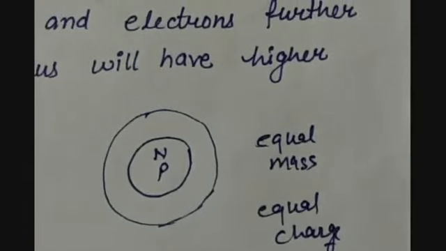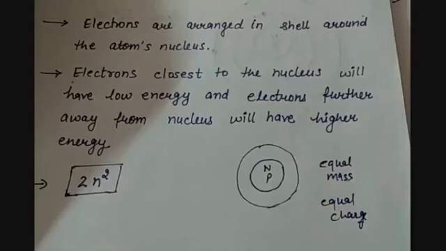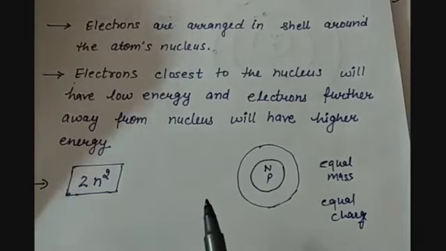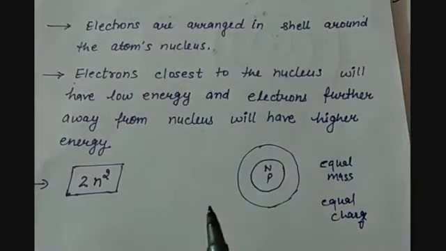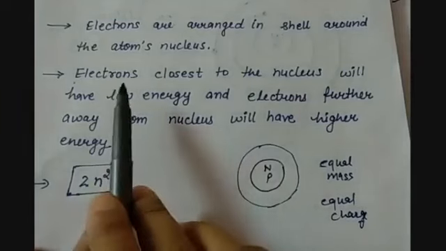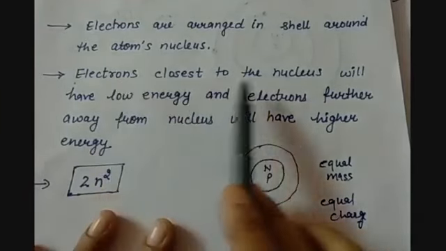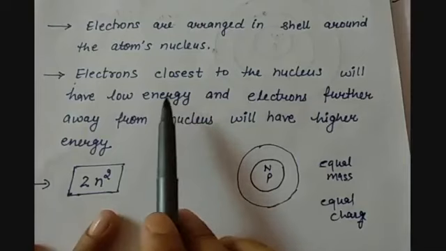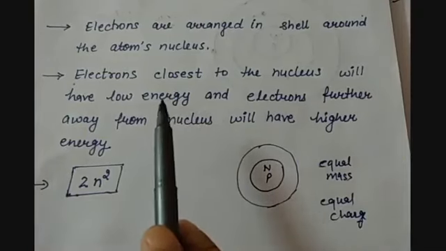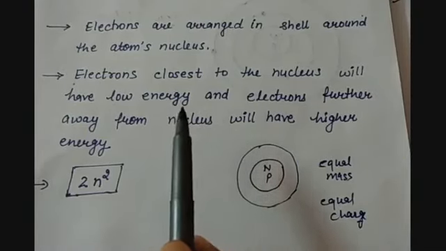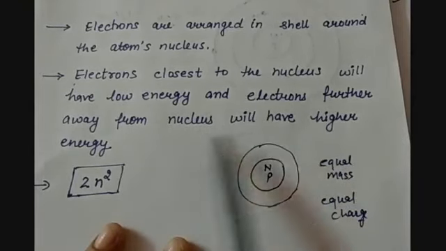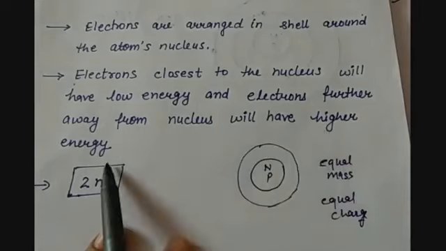Every electron will go to the lowest energy state. So the electrons closest to the nucleus will have low energy, and here the force of attraction between the nucleus and the electron will be very high. And the electrons further away from the nucleus will have higher energy.